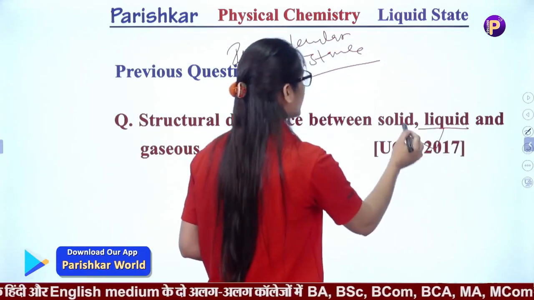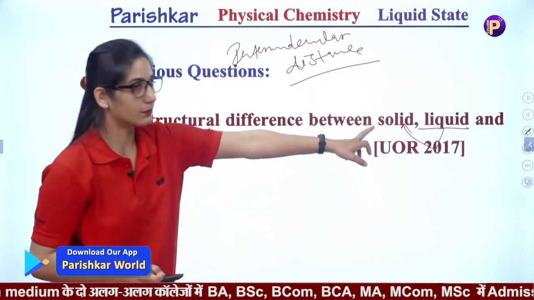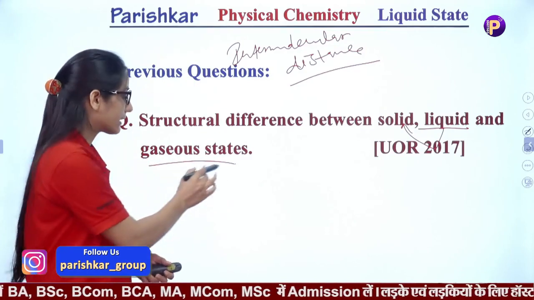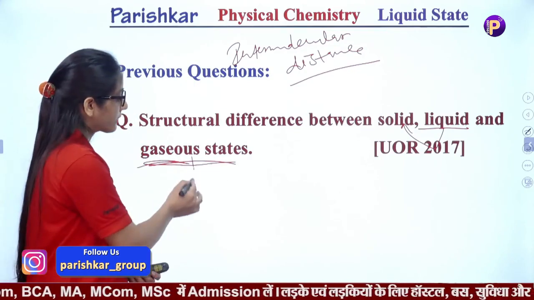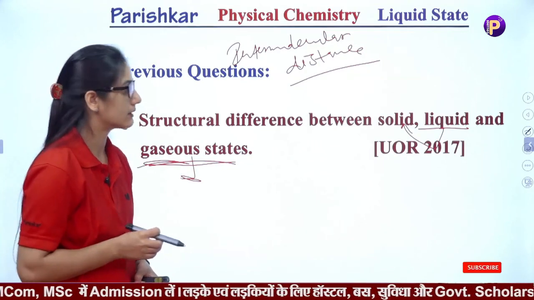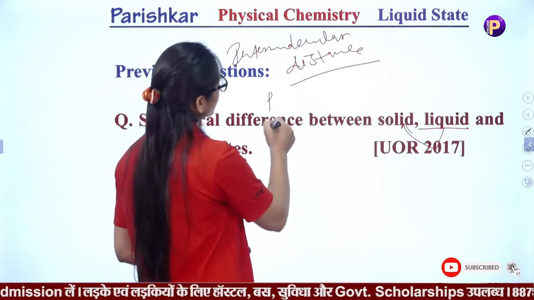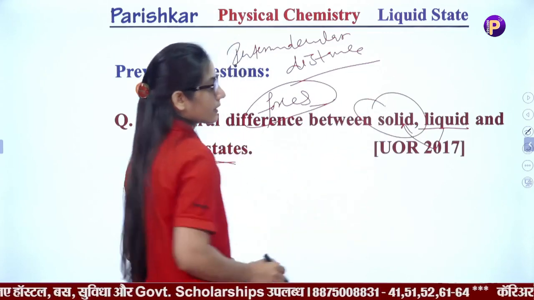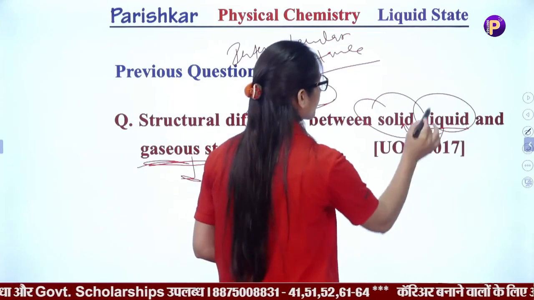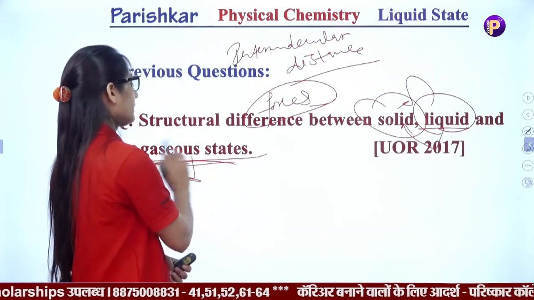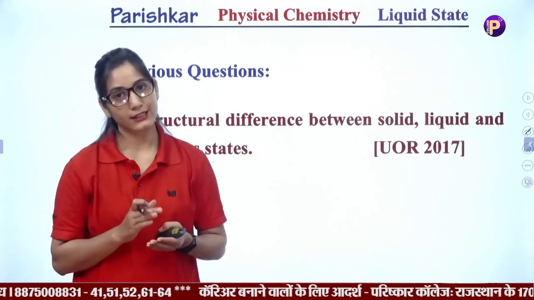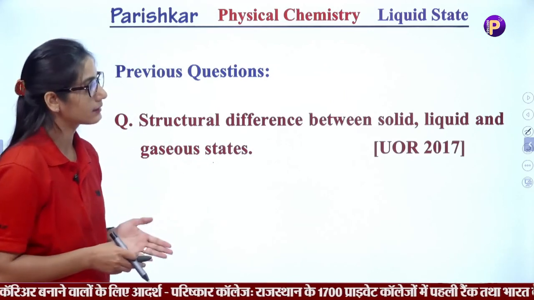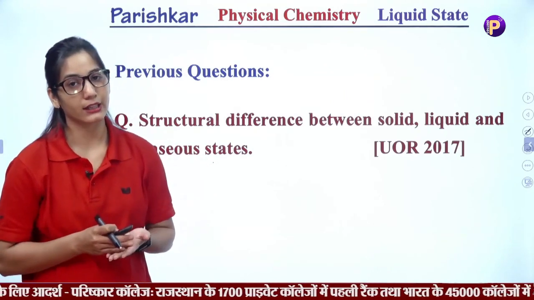In liquids there is more space as compared to solids, but less as compared to gases. But in gases there is a large intermolecular distance between gaseous particles. And then intermolecular forces are very strong in solids, less strong in liquids as compared to solids, and weakest in the gaseous state. Gases have neither definite shape nor volume. So these are the differences between solid, liquid and gases.